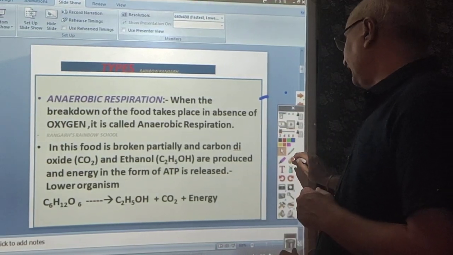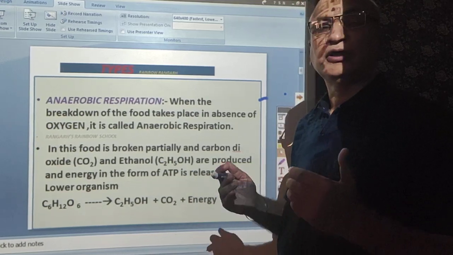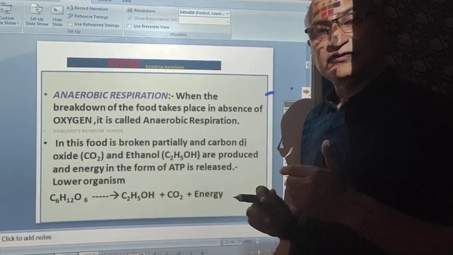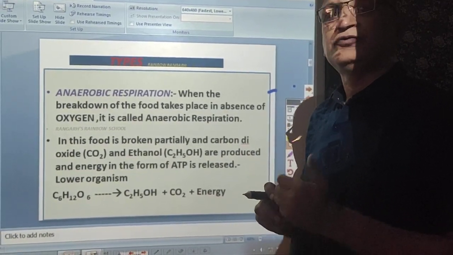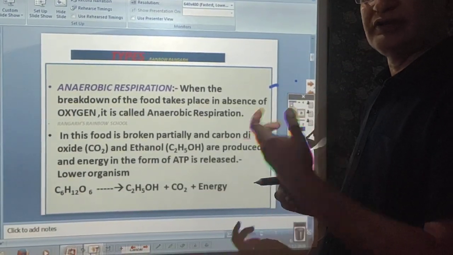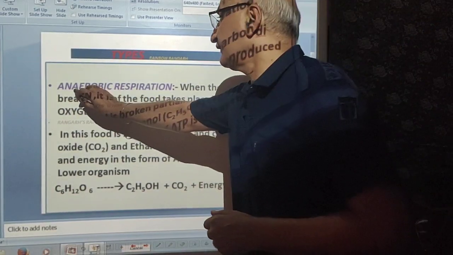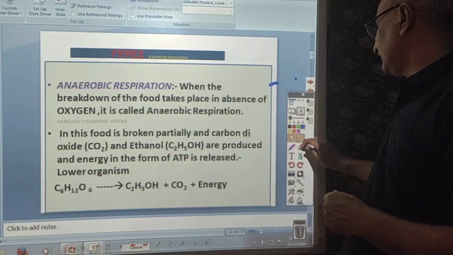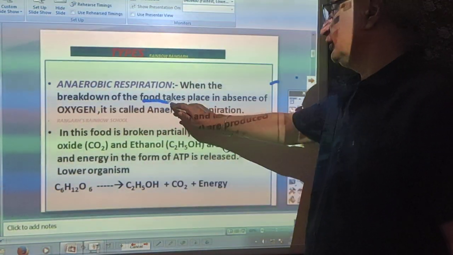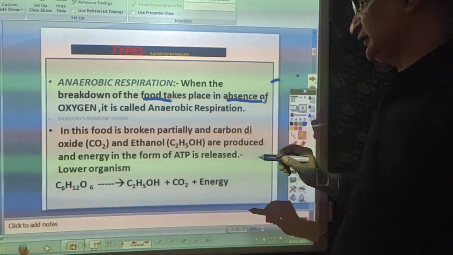Number one, when the food is giving out energy without the involvement of oxygen, as in the case of lower organisms, we see that they don't require oxygen to give out energy to the cell. This type of respiration, dear students, is known as anaerobic respiration. What is that? When the breakdown of the food takes place in the absence of oxygen, it is known as anaerobic